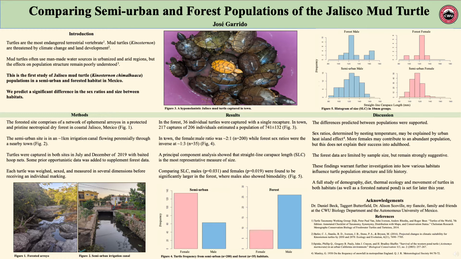In the forest, 36 individual turtles were captured with a single recapture, while in town, 217 captures of 206 individuals estimated a population of 741 turtles living in the town's irrigation ditch. Looking below at figure 4, we quickly see that there were inverted sex ratios between these populations.